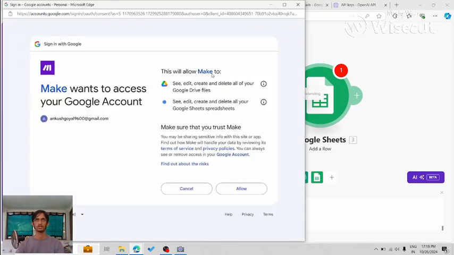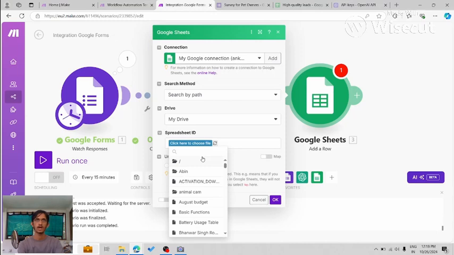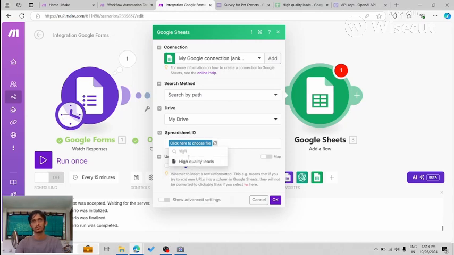Pretty standard process, and this is asking for an additional permission to edit those spreadsheets. I'm going to allow, and now it made the Google connection. Now I'm going to choose the file by the name. It's called High Quality Leads.